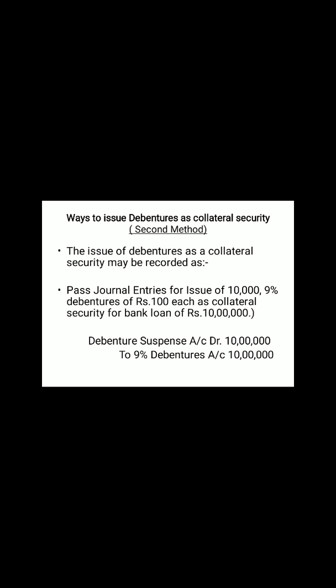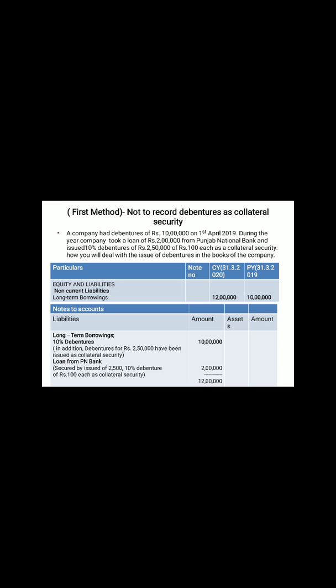In the second method, the entry against the loan will be passed, and a second entry will also be passed: debenture suspense account debit to 9% debentures account. In the example, 10,000 9% debentures with face value of 100 are issued as collateral security. So this entry is passed for the debentures issued as security. The loan entry will remain the same. So when the balance sheet is prepared, both the security as well as the loan are to be shown.